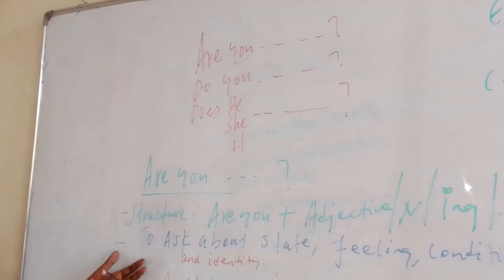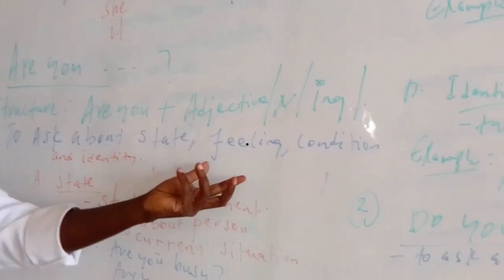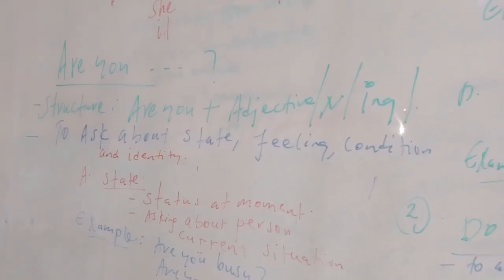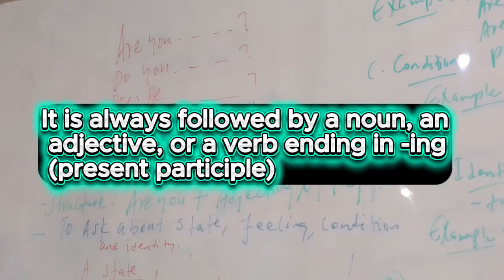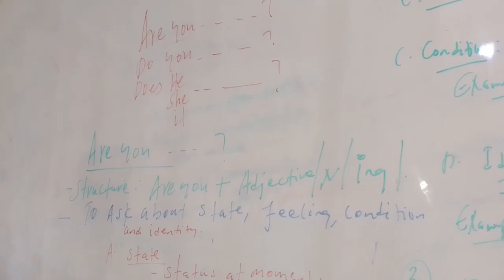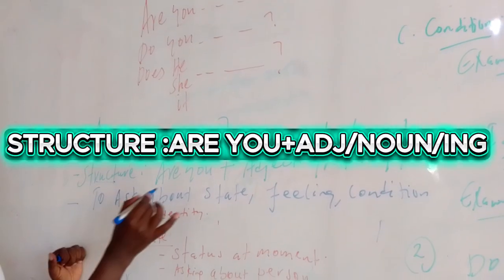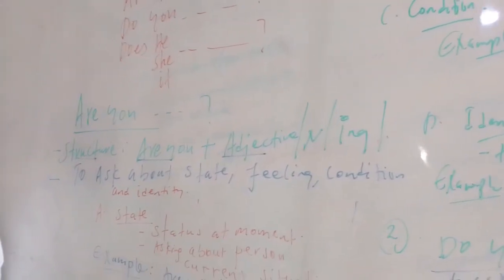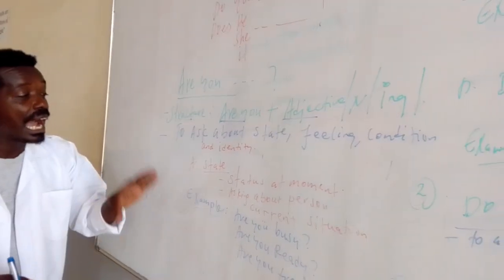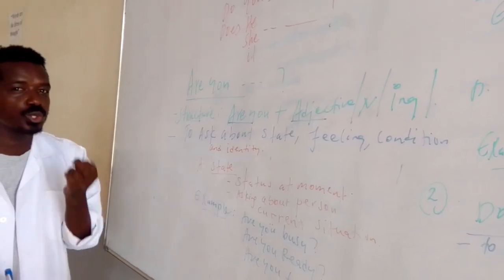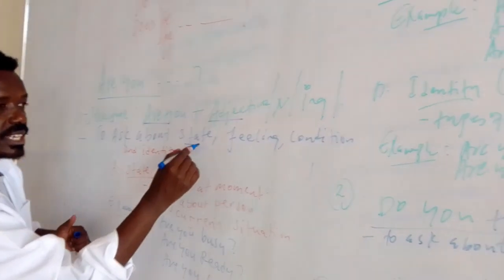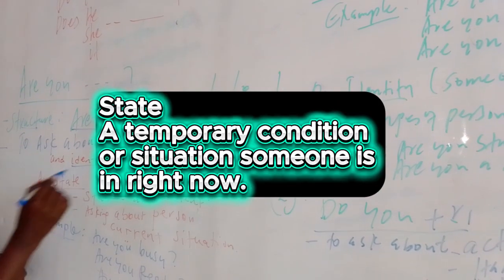When we use "are you," for example, it talks about the state, feeling, or conditions, or identity of something. At what time do we have to use "are you" in a sentence? The structure of "are you" is "are you" plus adjective, noun, or -ing. These are general structures. But first, for more questions, you should recognize state, feeling, conditions, and identity.